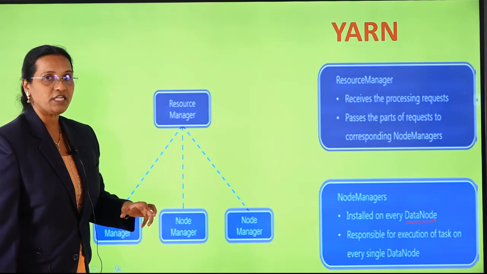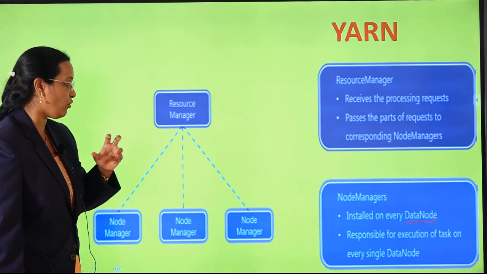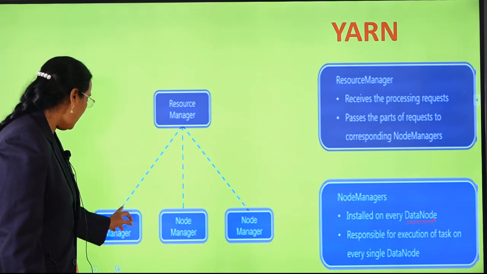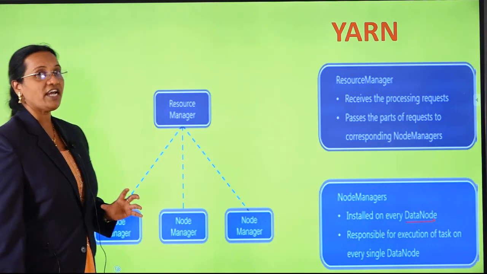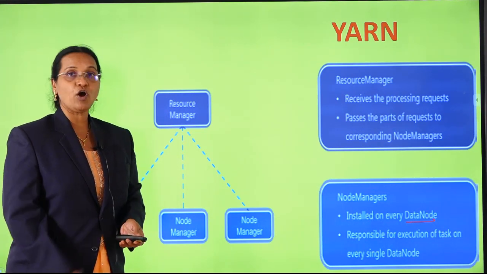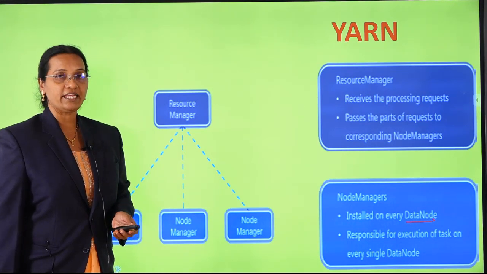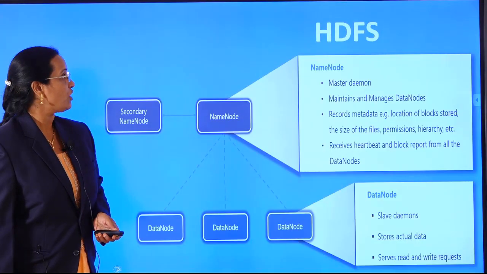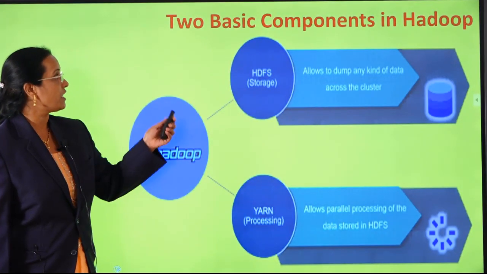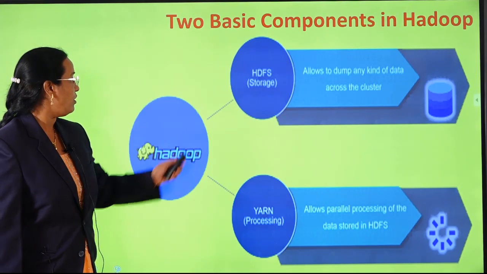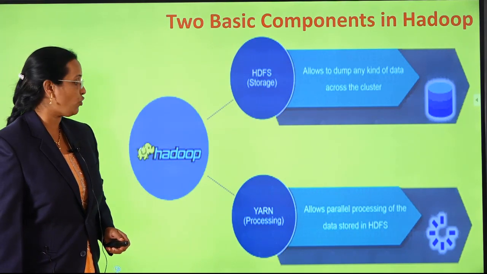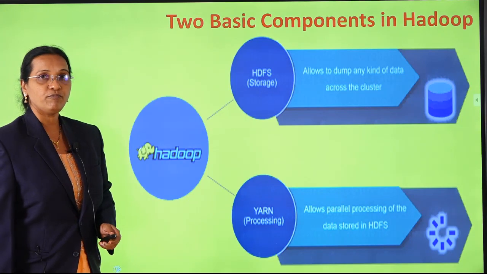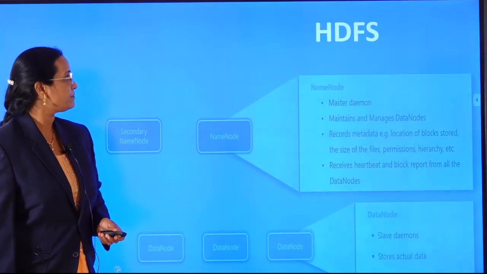Whatever job has been given, it is responsible to execute the task on every single data node. So in this fashion, the working of YARN and HDFS happens. As we have discussed, these are the two basic components in Hadoop: HDFS responsible for the storage and YARN for the processing purpose.